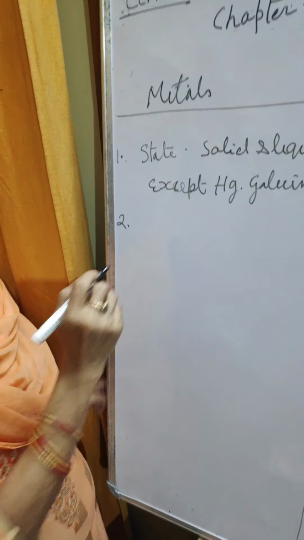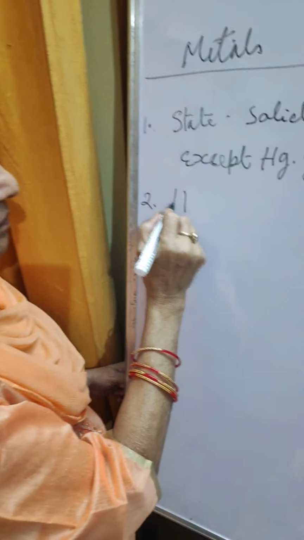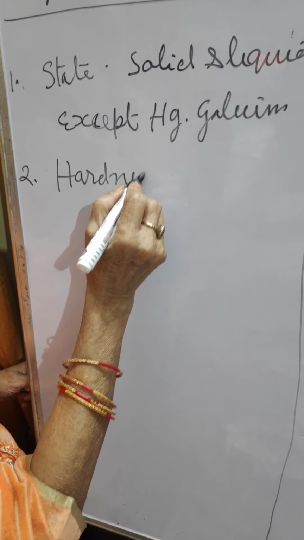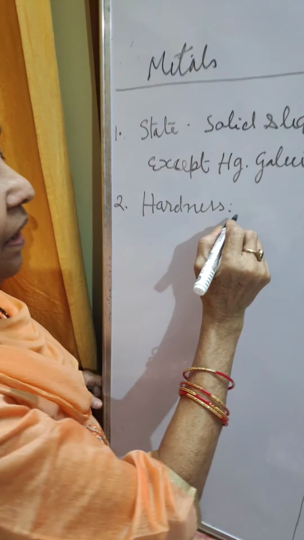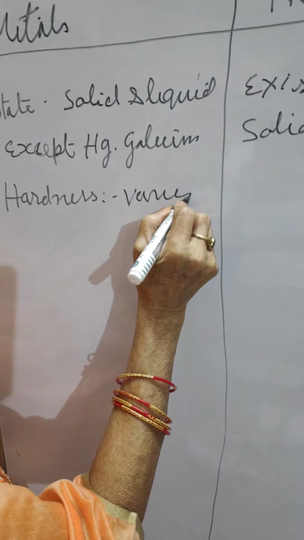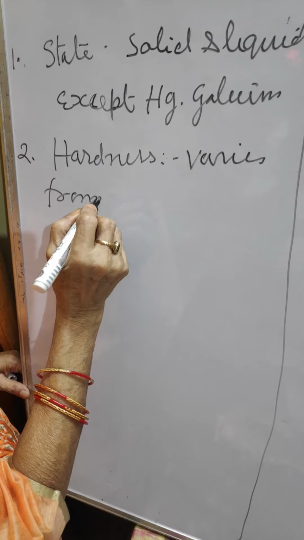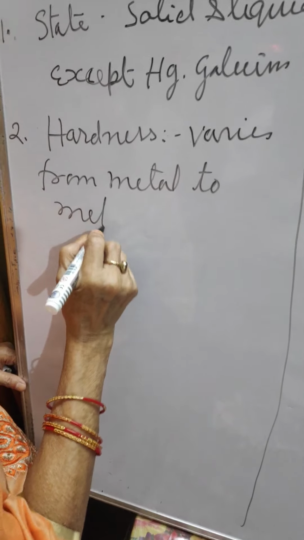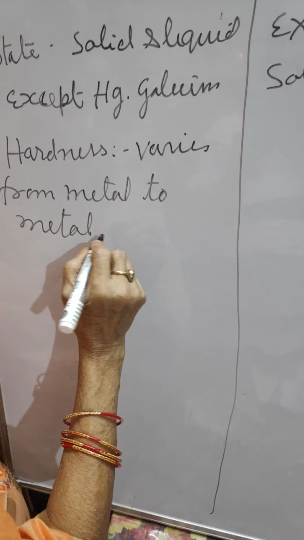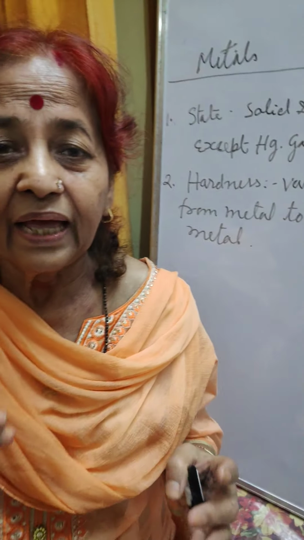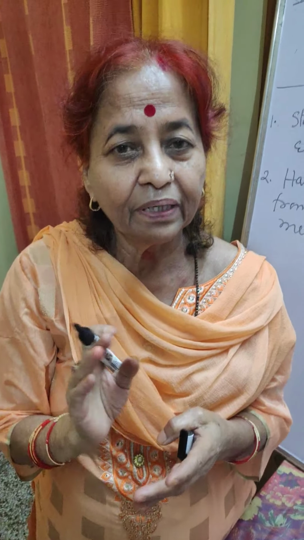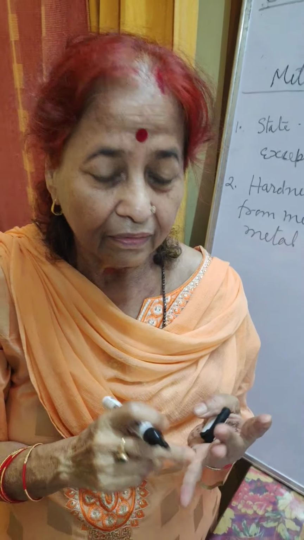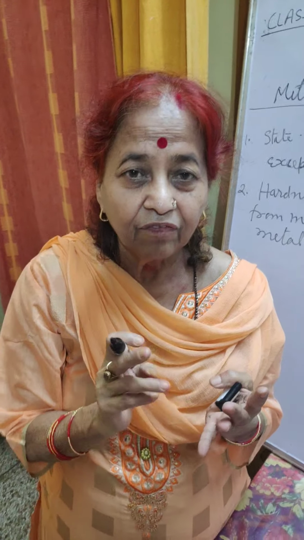Now the second is hardness. Hardness varies from metal to metal. Only the alkali metals, for example lithium, sodium and potassium, are soft metals, and they can be cut with a knife. But iron, copper and aluminum cannot be cut with a knife.